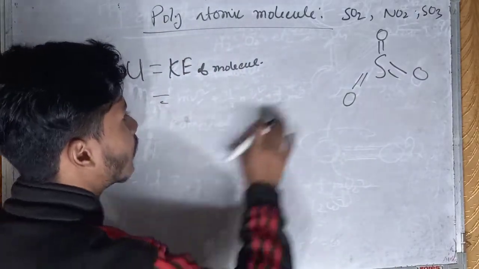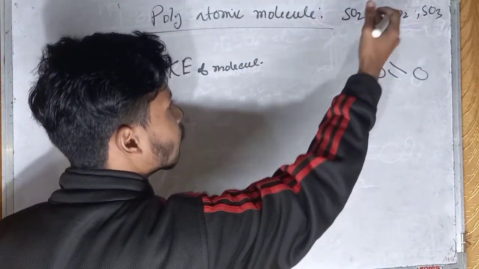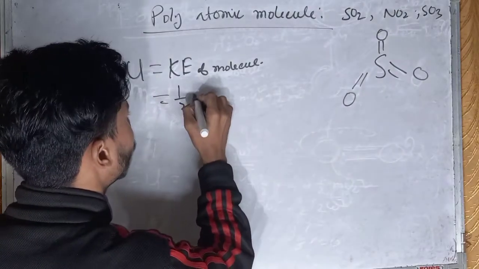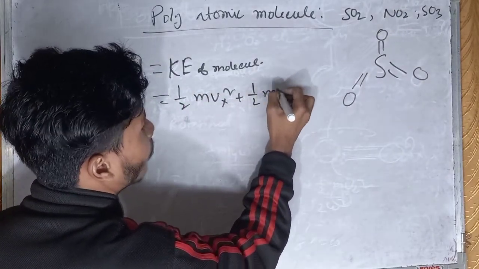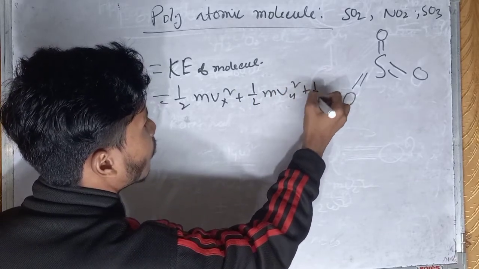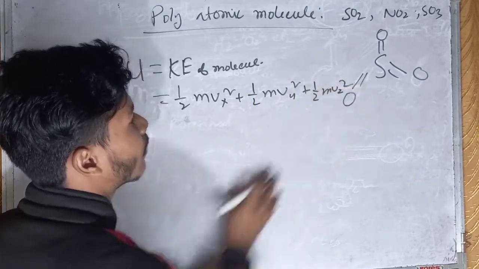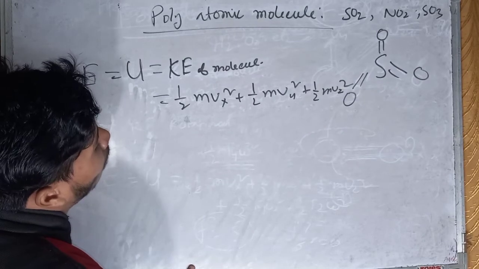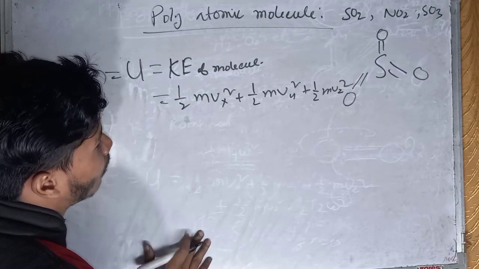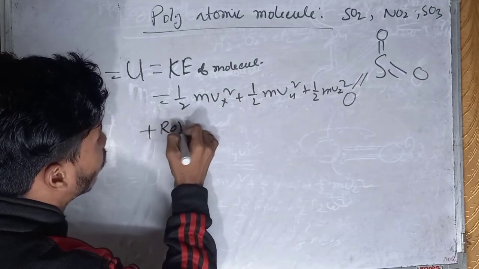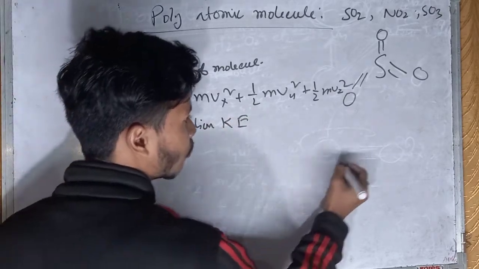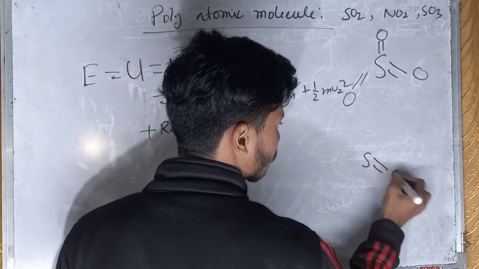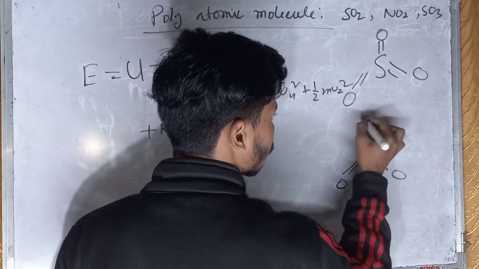So for kinetic energy, it can move in the x direction, y direction, or z direction: half of m vx square plus half of m vy square plus half of m vz square. This is the translational kinetic energy of the molecule, plus the rotational kinetic energy. This is S, and these are oxygen.